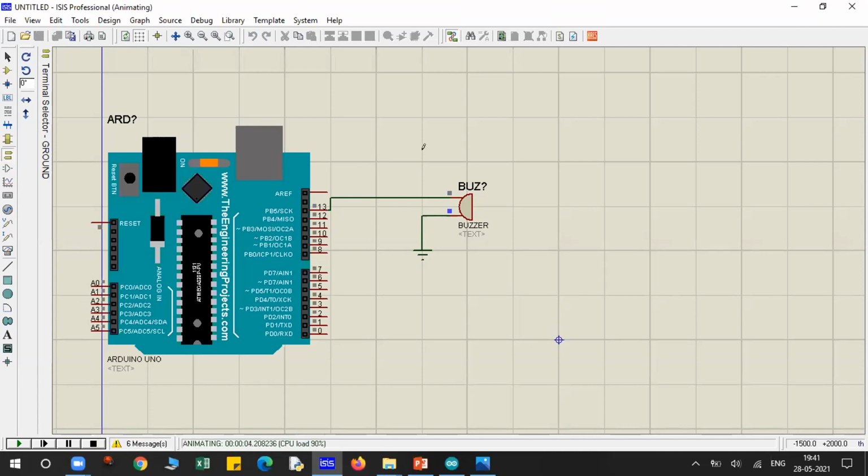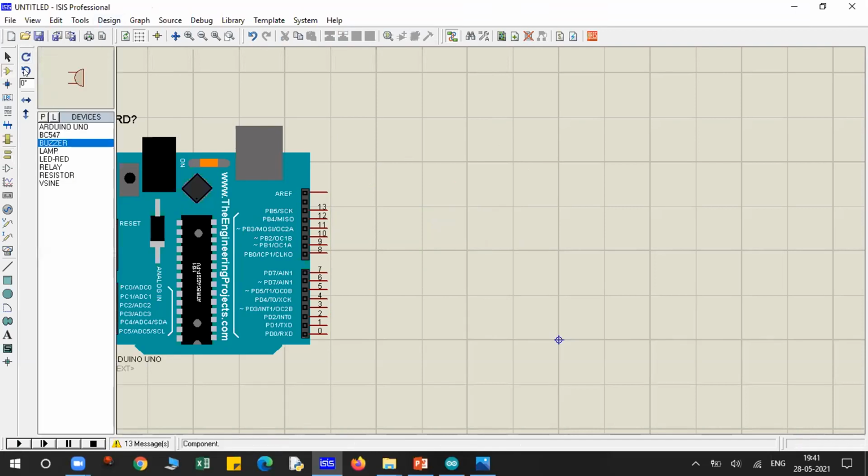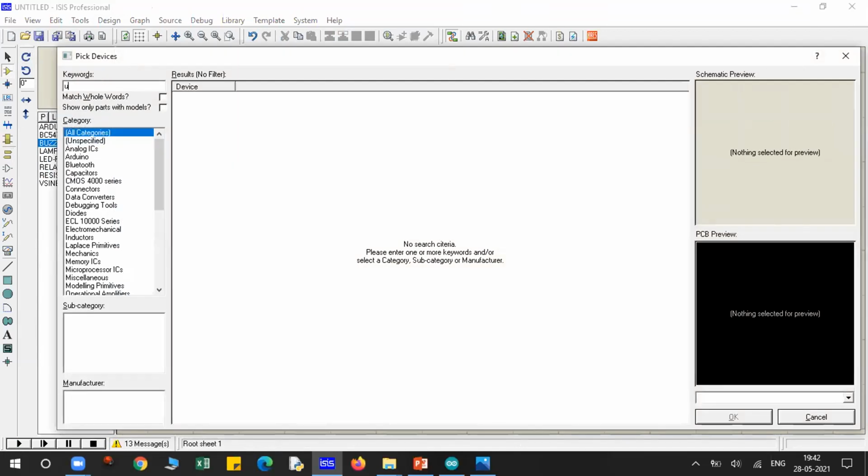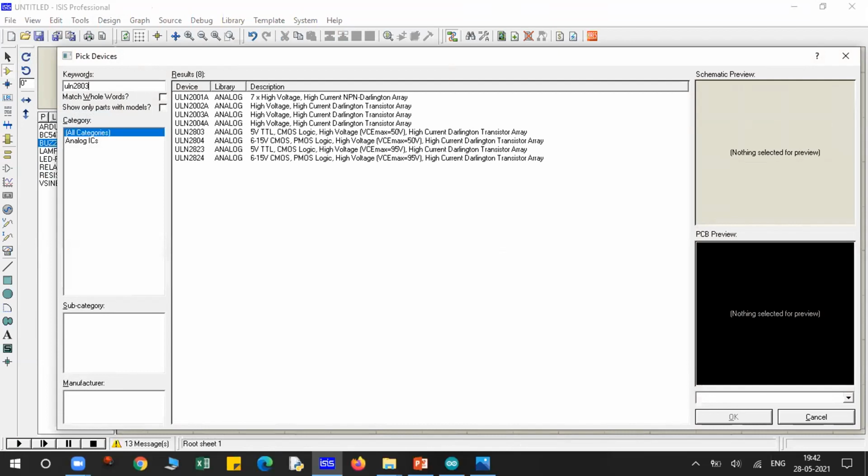Guys, is this audible to you? I mean, the beep sound. I'm using the simple blinking program in this Arduino. This is a simple connection. Let's not go for this. We'll make the buzzer circuit with a transistor array. I'm using a transistor array, which is the ULN2803.